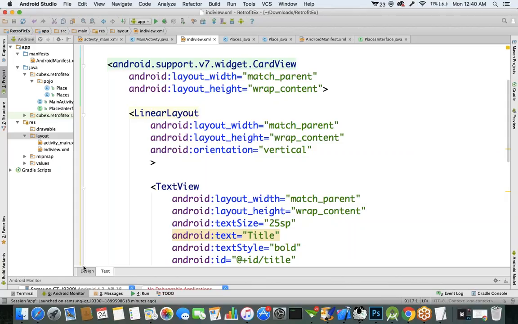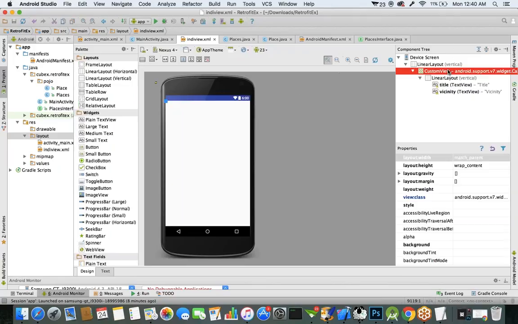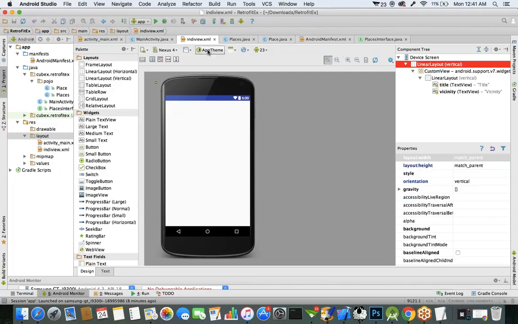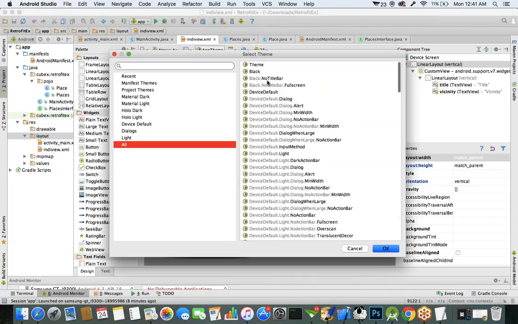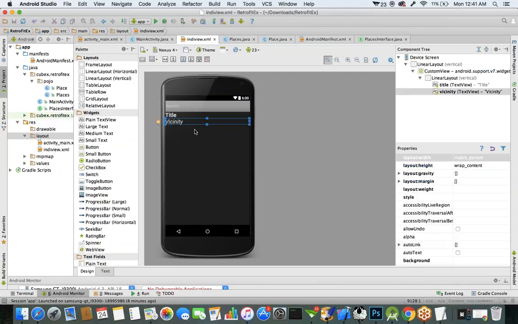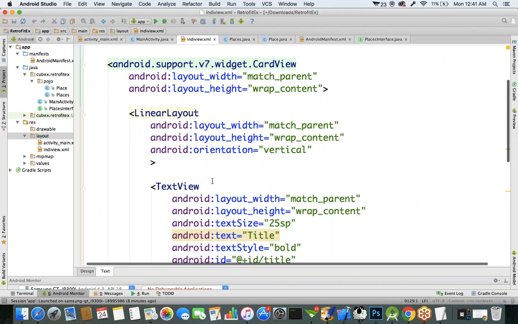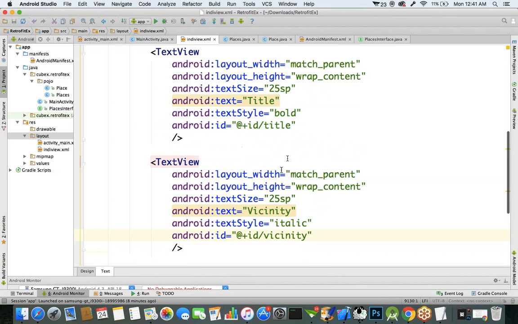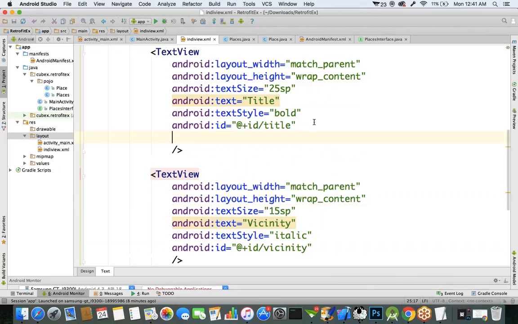It has to show the preview, right? It's not showing the preview. The main LinearLayout. Okay, let's change the theme here, from the AppCompat theme to a normal theme. Okay. We are presenting title and vicinity. Text will decrease this one. 15 sp is fine, because otherwise you'll get large text. If you want, you can apply some color codes also. You can apply text color.